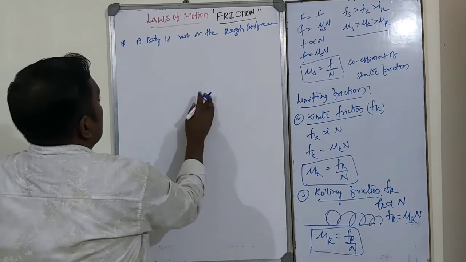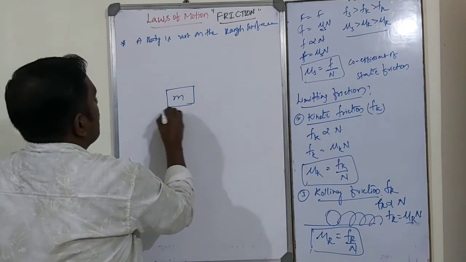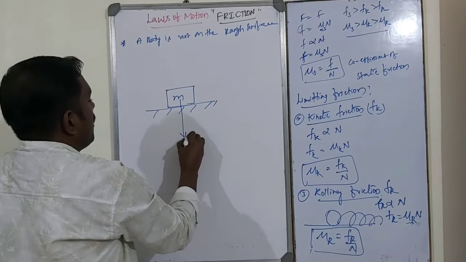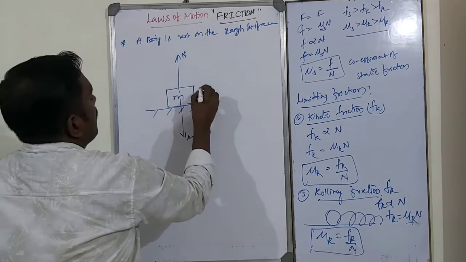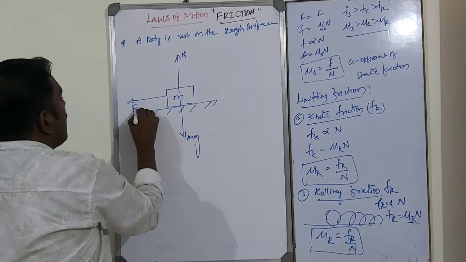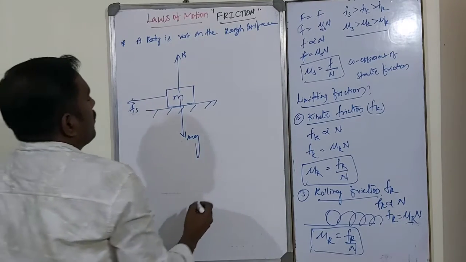Suppose this is a body of mass m placed over the surface like this. The weight of the body acts downward, mg. The normal reaction is upward, and this is the frictional force, or static friction, because the body is at rest.